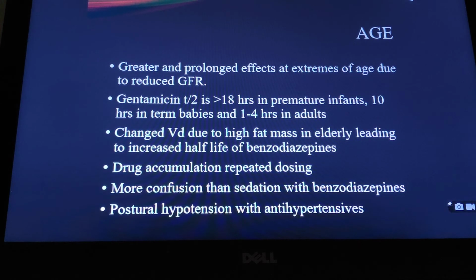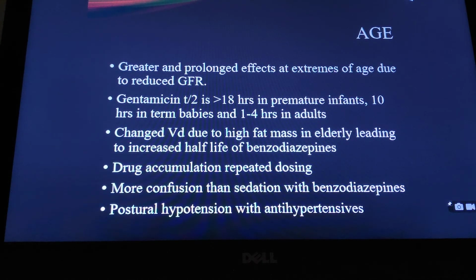If you take the example of gentamicin, the half-life is 18 hours in premature infants, 10 hours in term babies, and 1 to 4 hours in normal adults. So you will find a different dose, different response and different profile of toxicity depending on the age groups. Also, the age decides the volume of distribution.